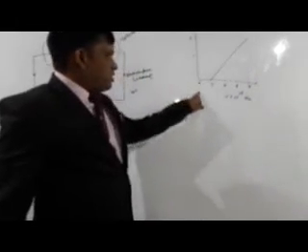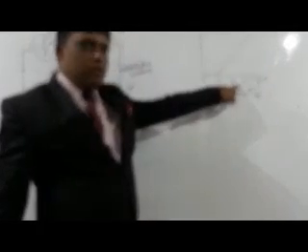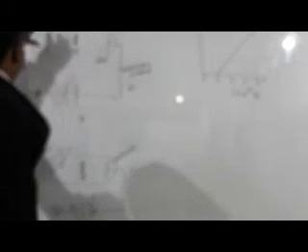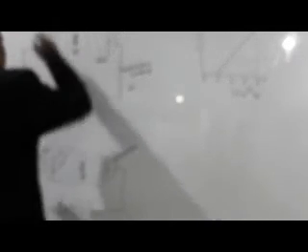These are the frequencies of the radiation of the incident waves falling on the emitter. This is the emitter.